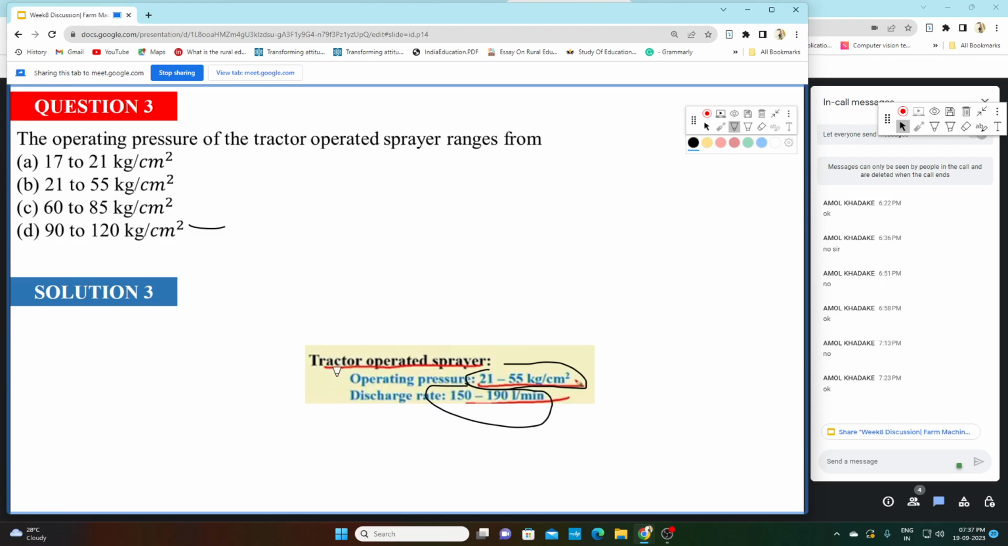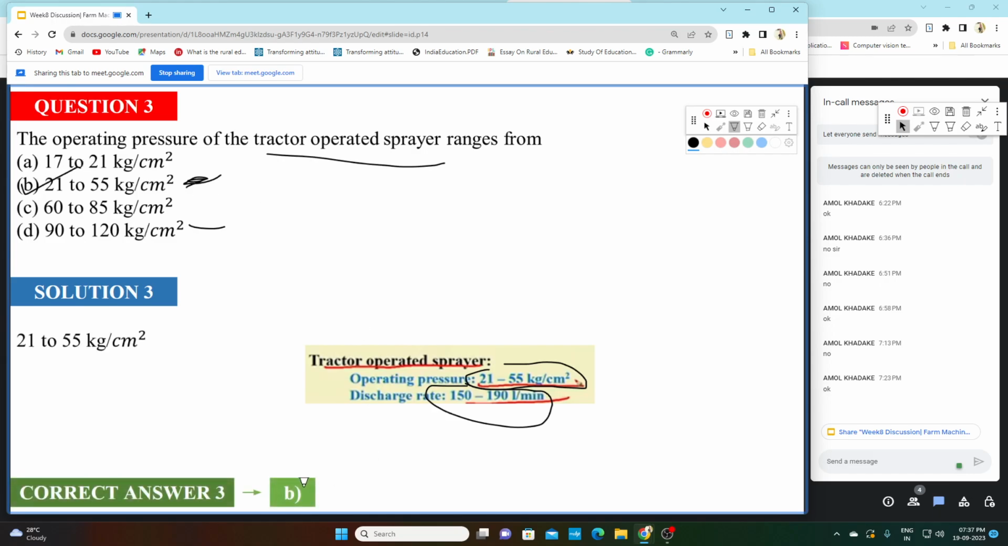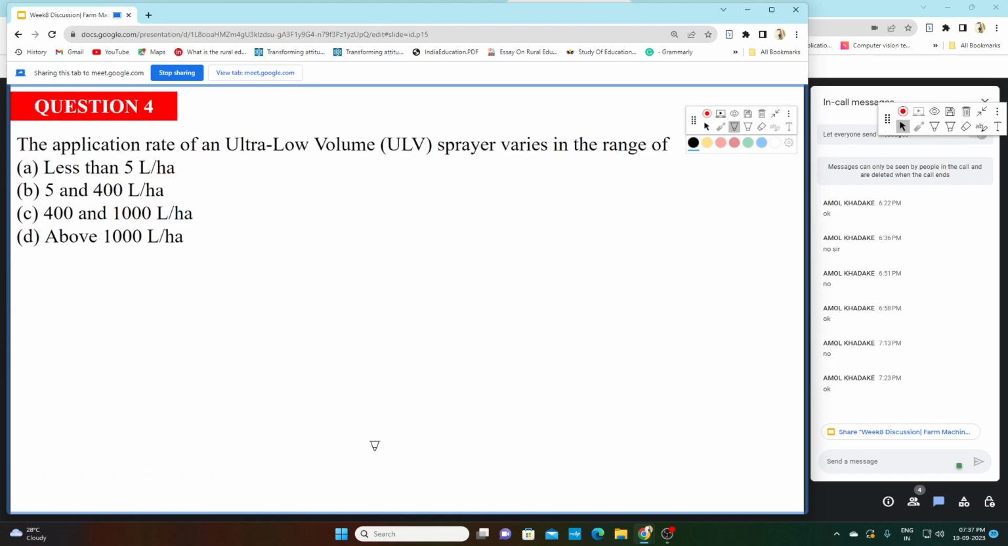Nothing to explain here. This is a proper memory based question. You have to keep it in your memory that for a tractor operated sprayer, operating pressure is between 21 to 55 kg per centimeter square, and discharge rate 150 to 190 liter per minute. So option B is your right answer.